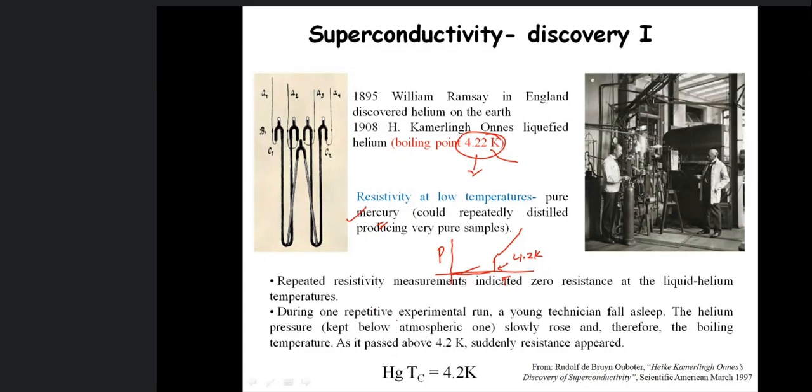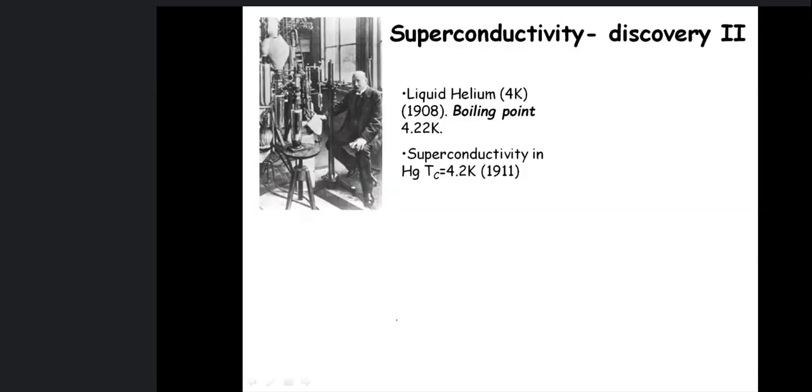Then after this, people started looking for other materials which can be made superconductors at low temperature. Mercury was the first material which was tested for superconductivity, and it showed superconductivity at a critical temperature of 4.2.